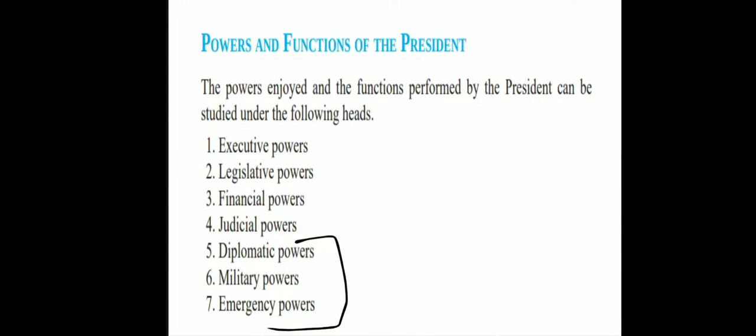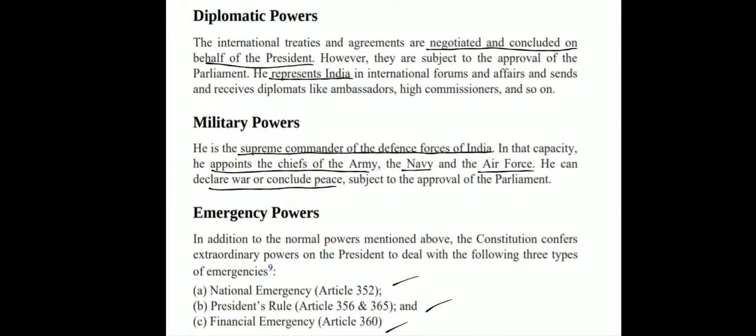Then we have the other powers of the President, the diplomatic powers, the military powers, and the emergency powers. Let's go through them. See, in diplomatic powers, all the treaties and agreements are negotiated and concluded on behalf of the President. Basically, he represents India internationally. Under military powers, he is the Supreme Commander of the Defence Forces of India. He appoints the chiefs of the Army, the Navy, the Air Force, and he can declare war or conclude peace, all subject to the approval of Parliament, obviously. And with the emergency powers, he has national emergency, President's rule, financial emergency. These we'll see in detail when we study the chapter on emergency.